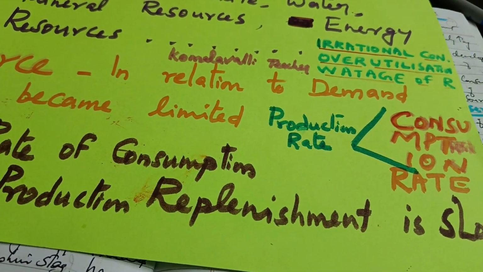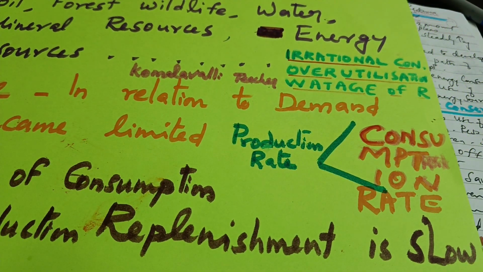And another important thing, you can generally say that the consumption rate of these resources is greater than the production rate. What about the consumption rate of minerals? What about the consumption rate of energy resources? What about the consumption rate of forest produce? There is a rapid growth of consumption when the replenishment rate or the production rate is so slow.